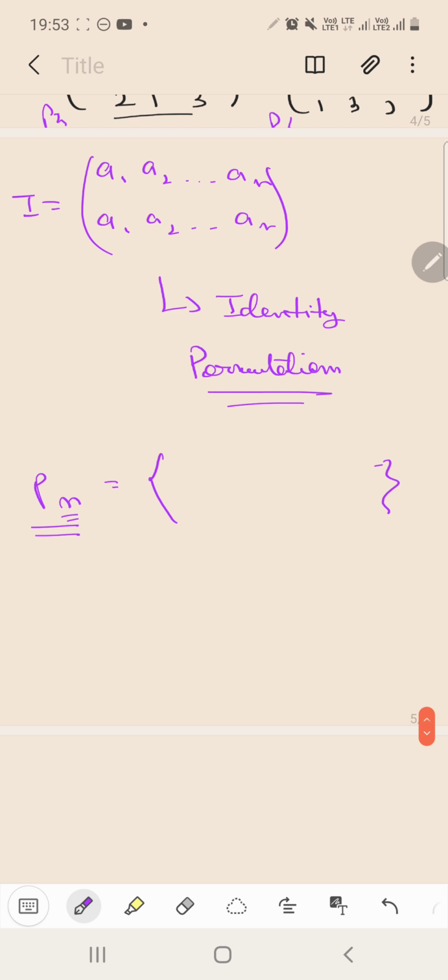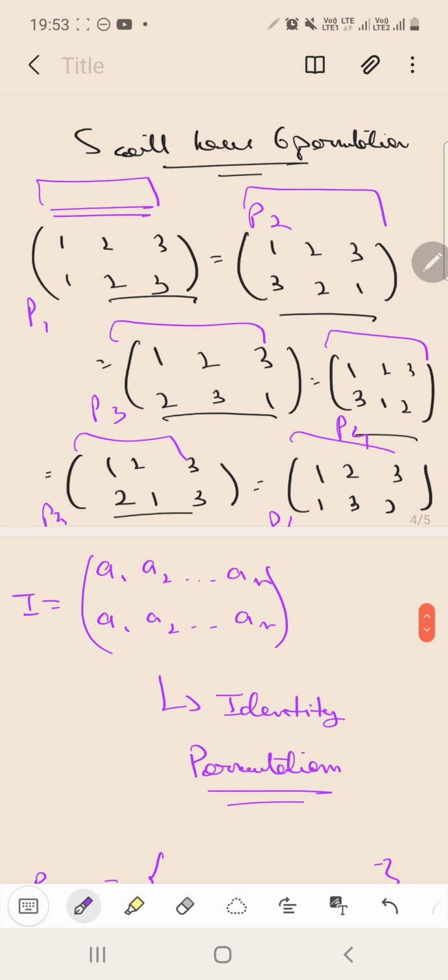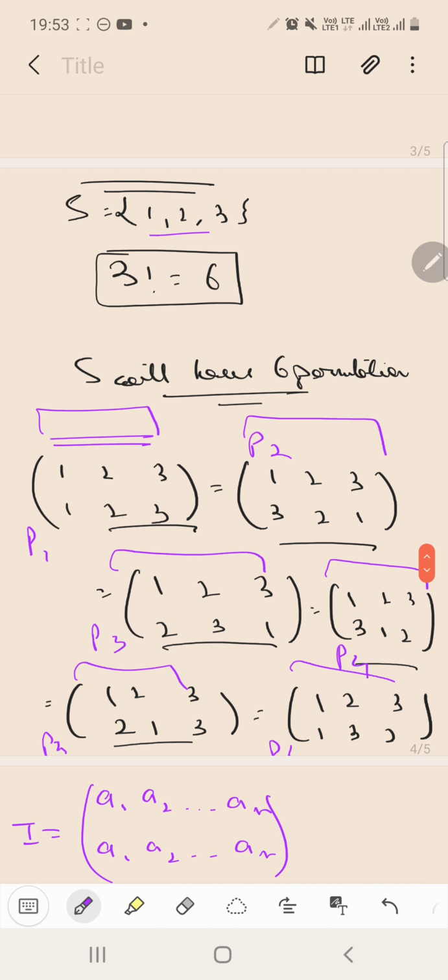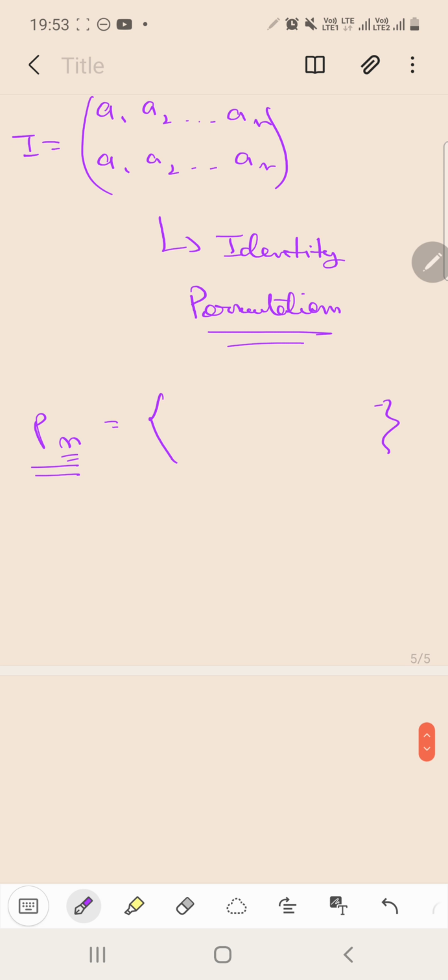Basically, in capital Pn, this n refers to the order, or the cardinal number, of the set whose permutations we are calculating. The cardinal number of the set is 3 here, so we will write P3, and P3 contains P1, P2, P3, P4, P5 and P6. Got it, guys? So this is the case of the set of all permutations.